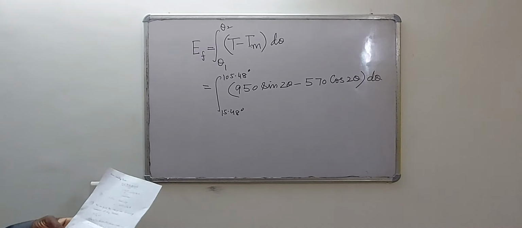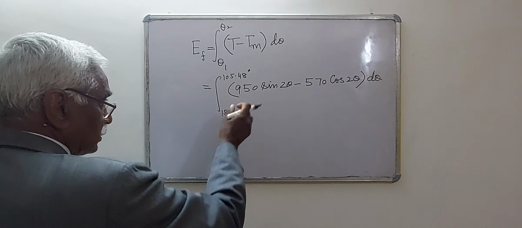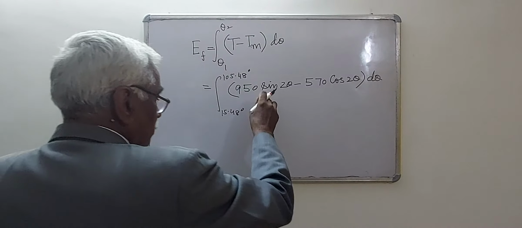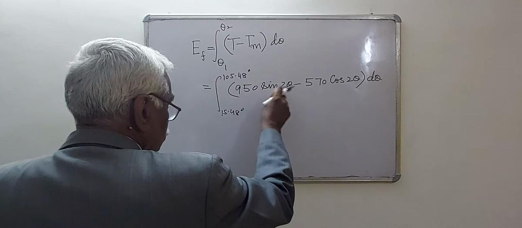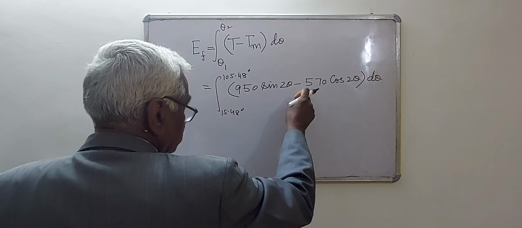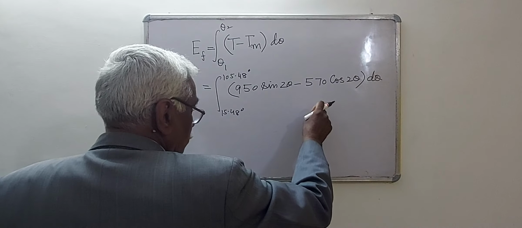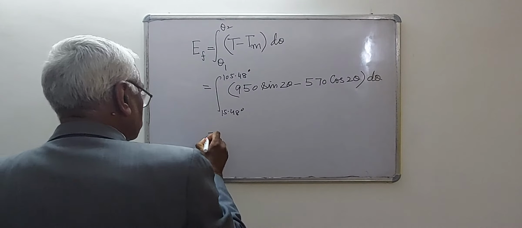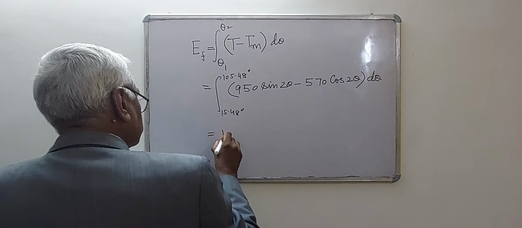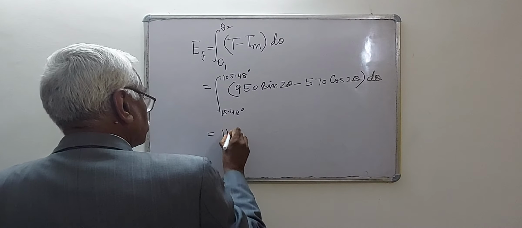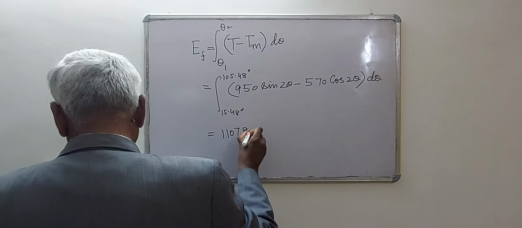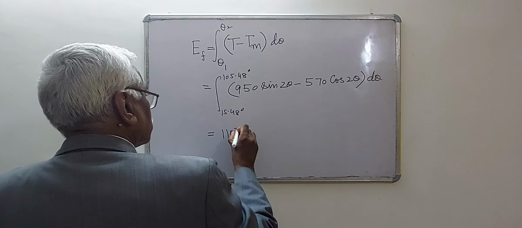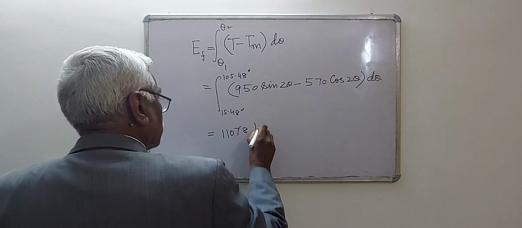It will be 950 minus 950 cos 2 theta by 2 minus 570 sin 2 theta by 2 in the range theta 1 to theta 2, and it is found numerically as 11078.11 kg meter.